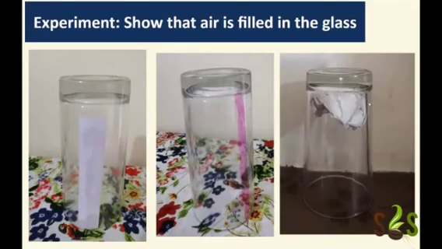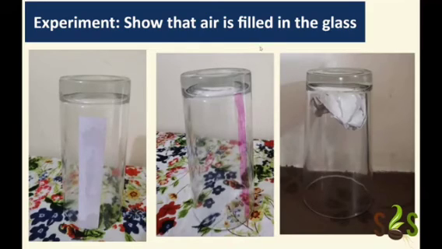We can put a paper on top of the glass, this side. In the case of inverted glass, this is the top thing. So we can put a paper here and then try to invert it in the glass and see whether the paper gets wet or not. So all these are the possibilities, right?